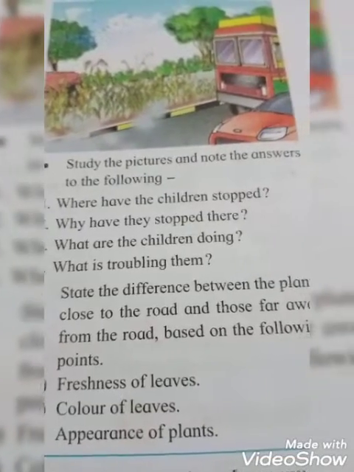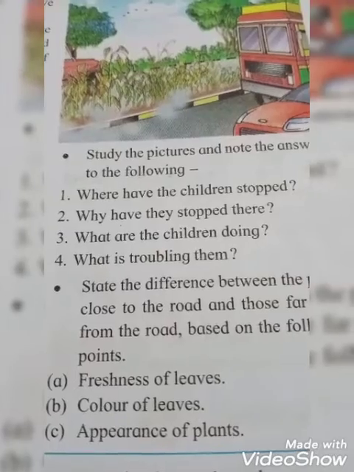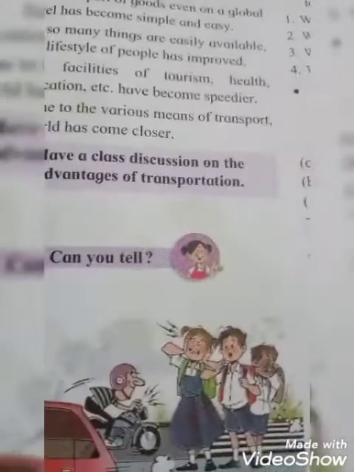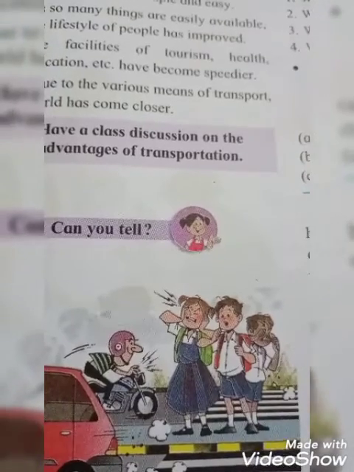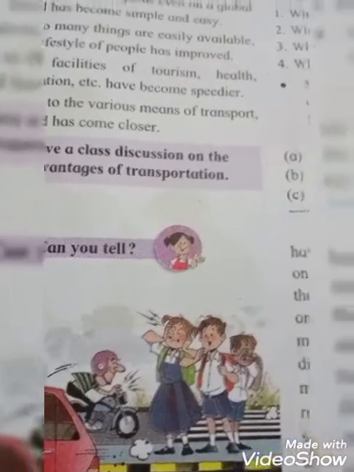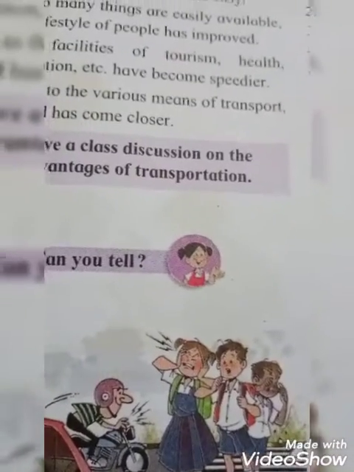Now study the pictures and note the answers to the following. First point, where have the children stopped, students? They have stopped there. Okay, can you see that? Where did they stop? The road place. Afterwards, why have they stopped, students? Because of the traffic. Okay students, because of traffic they have stopped there.